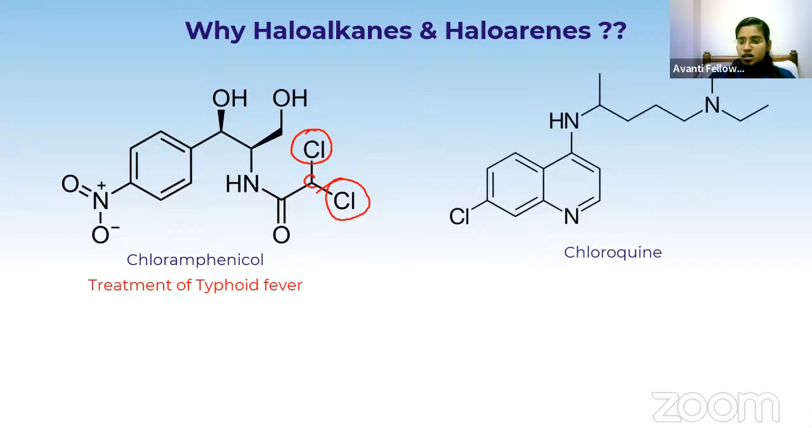And next, chloroquine. It has one halogen attached to an aromatic system, so it is a haloarene. It is used in the treatment of malaria. Chloroquine is used in the treatment of malaria.